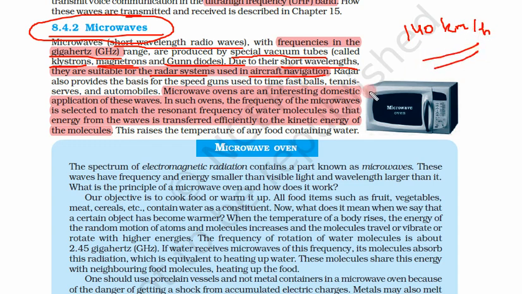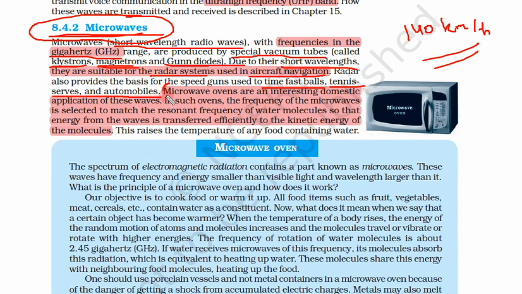They have these microwave guns, and when they point the gun, it can tell the speed of the ball that is moving, or car speeds are always measured using these microwaves. So these are a tool to measure speed. We can tell the speed of fast balls, tennis serves or automobiles with the help of microwaves.